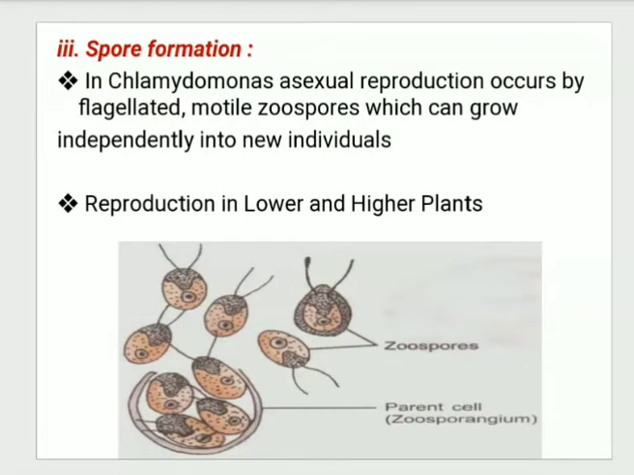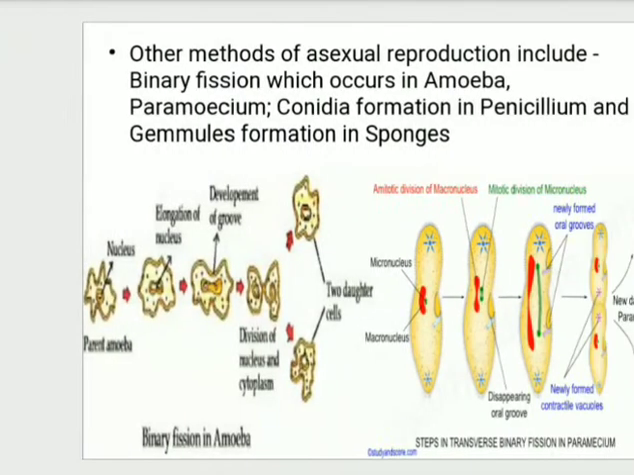So these motile zoospores then come out from that zoosporangium. See, downside there is a parent cell shown. From that parent cell, that zoosporangium, the zoospores come out, and those zoospores then turn into a new individual. So this is nothing but spore formation. Such spore formation is also observed in lower and higher plants. So that refers to 3 types of asexual reproduction.